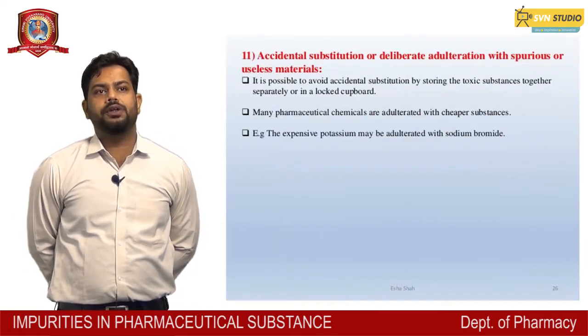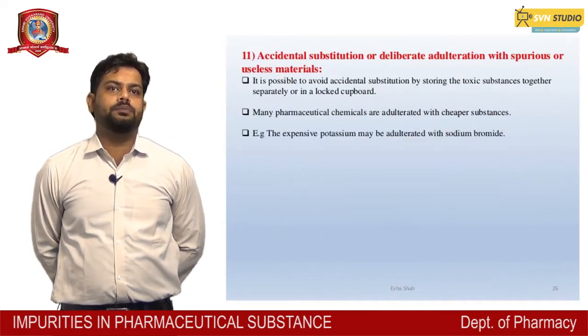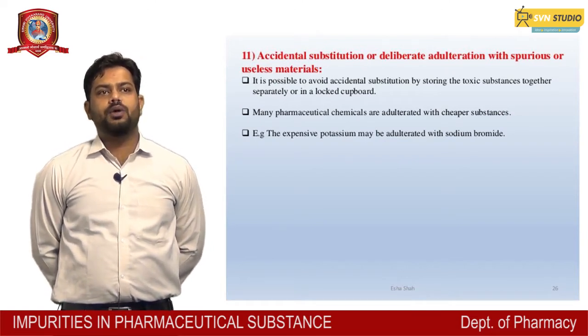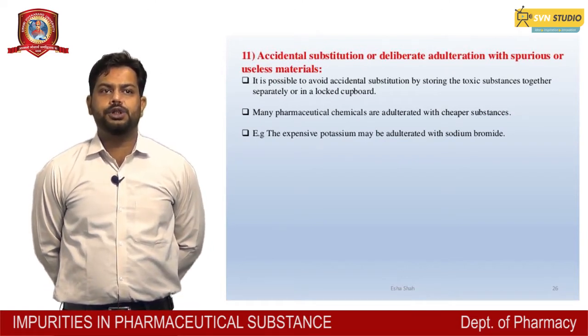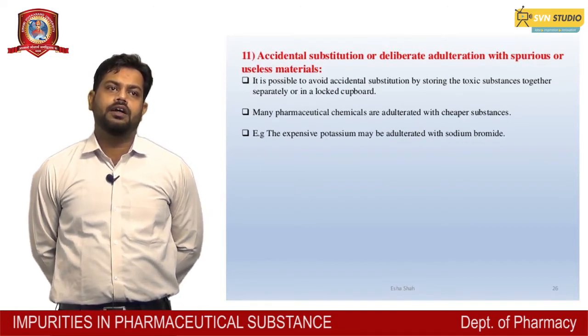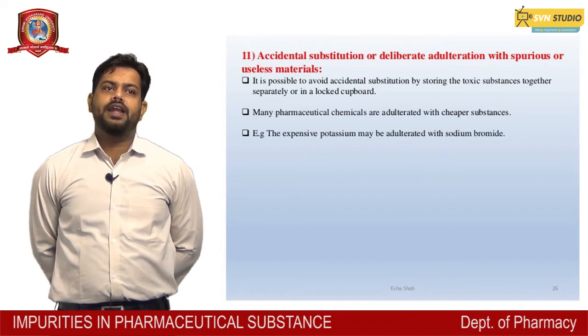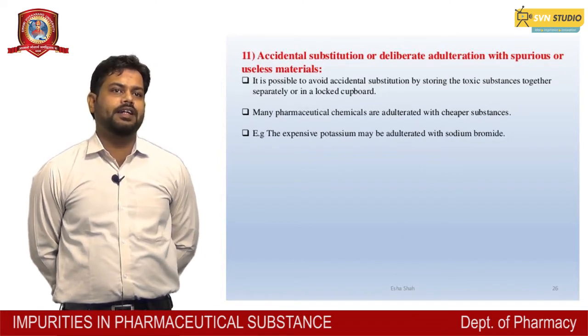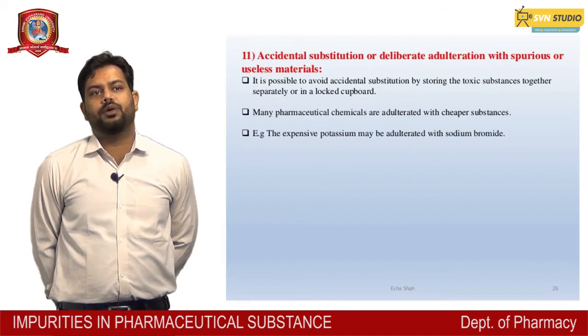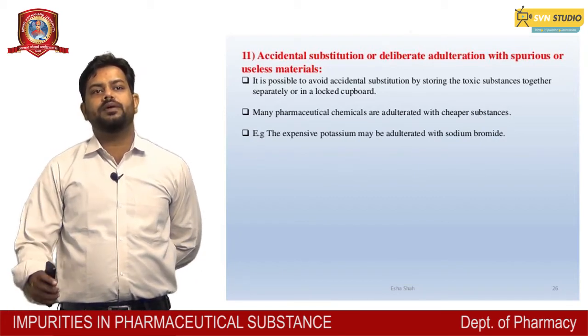Accidental substitution or deliberate adulteration with spurious or useless material. It is possible to avoid accidental substitution by storing a toxic substance separately or in a locked cupboard. Many pharmaceutical chemicals are adulterated with cheap substances. Example, potassium bromide, which is expensive, may be altered with sodium bromide.